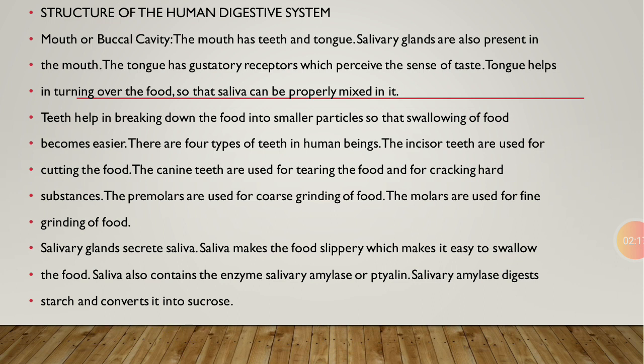Students, the chemical digestion of food always begins in our mouth, okay? And the mechanical digestion of food also starts in our mouth. Both mechanical and chemical digestion of food start in our mouth. The mechanical digestion of food is with the help of our teeth, and chemical digestion of food takes place with the help of salivary amylase, which breaks down the starch into sucrose.